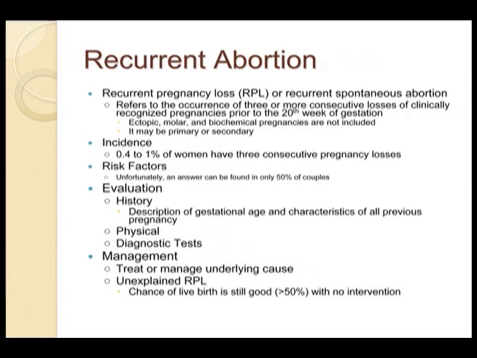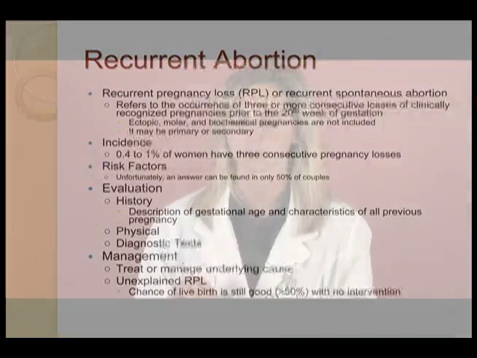Just also to highlight a little bit about the evaluation of a patient with recurrent pregnancy loss. History and physical is key with these patients. During your history, what's really important is you need to get a description of the gestational age and characteristics of all her previous pregnancies that resulted in a spontaneous abortion. Physical, it's not just important to do a pelvic exam, but you need to do a thorough head-to-toe examination, as this can lead to other systemic issues that may be causing the pregnancy loss.